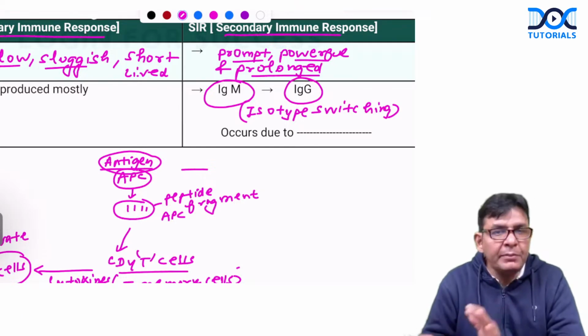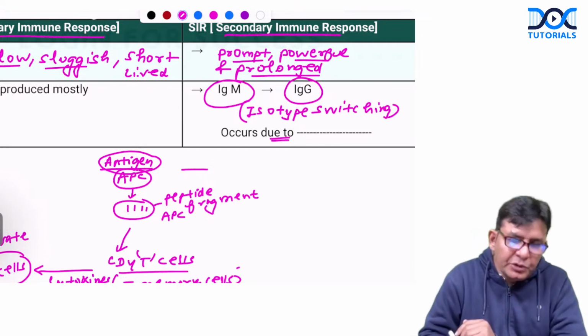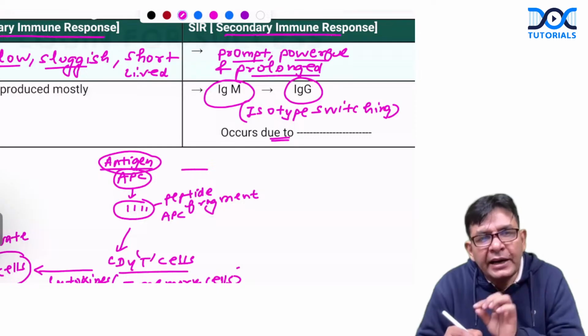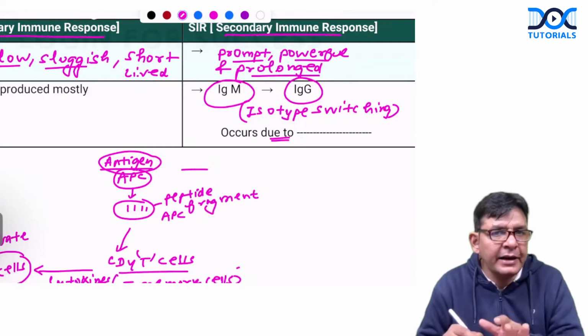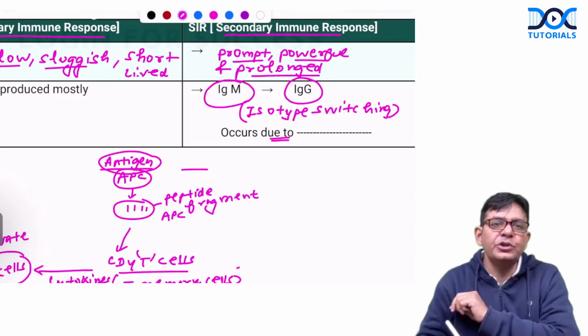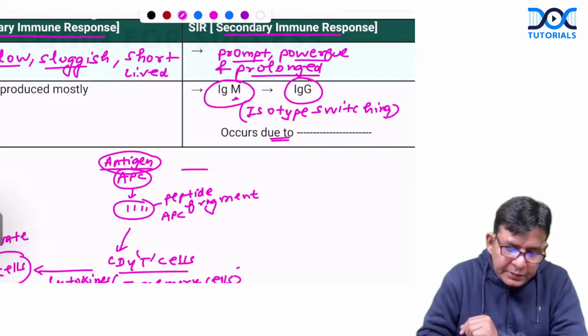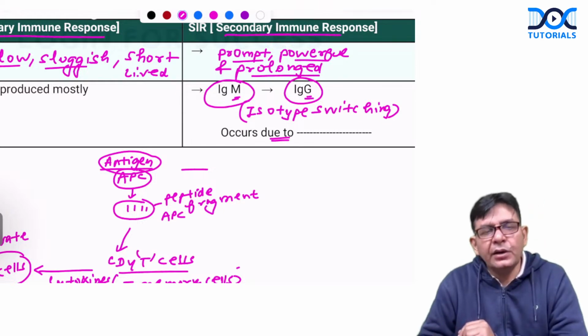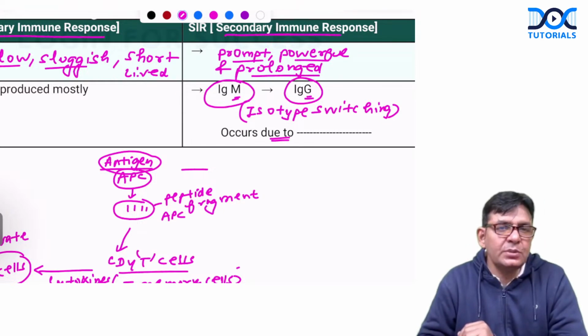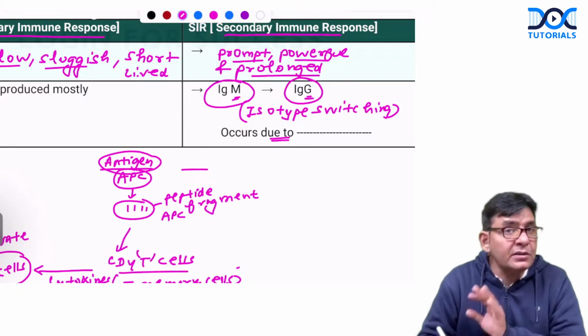Class is changing from M to G. And this happens due to what? Change in what? Heavy chain or light chain? The answer is heavy chain. In which portion? Constant or variable? In the constant portion of heavy chain. When the change happens, M changes to G, M changes to E, or something else. So this class switching or isotype switching happens because of the change in what, guys?